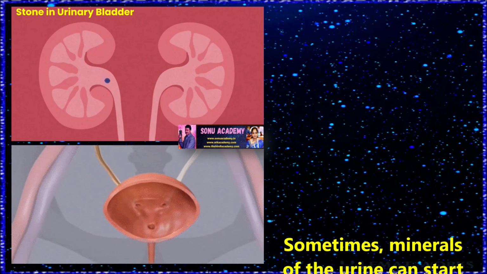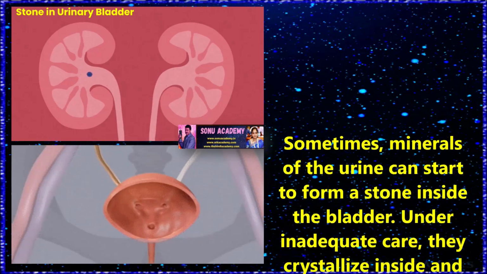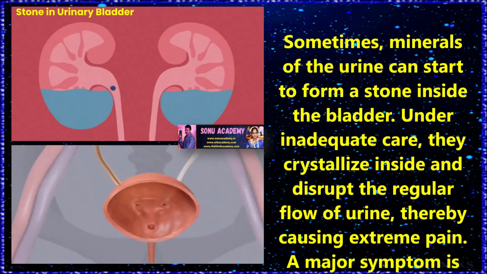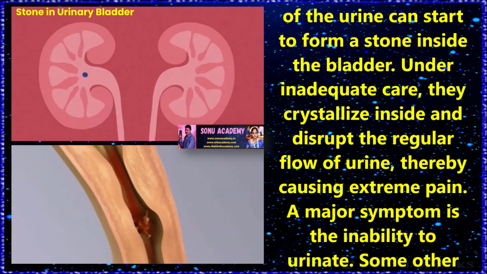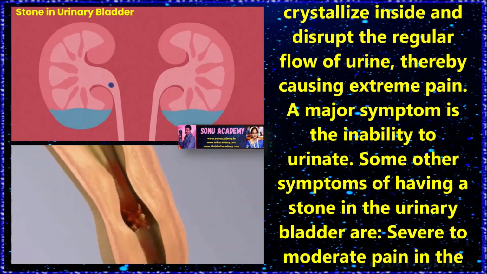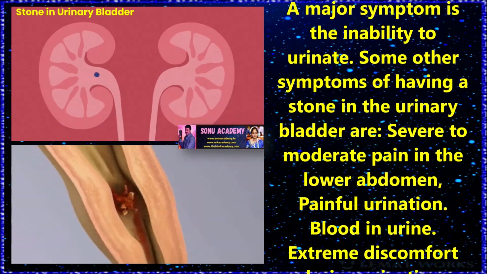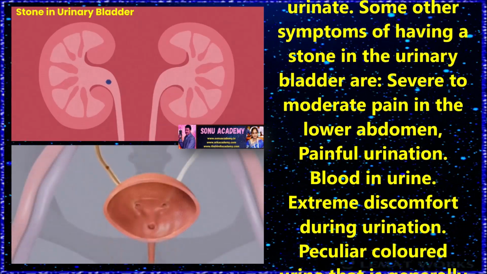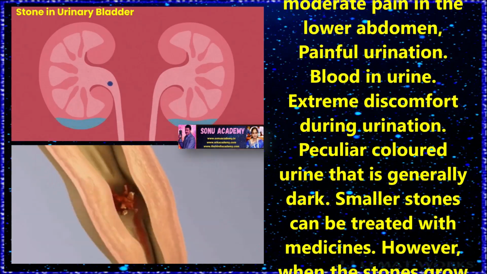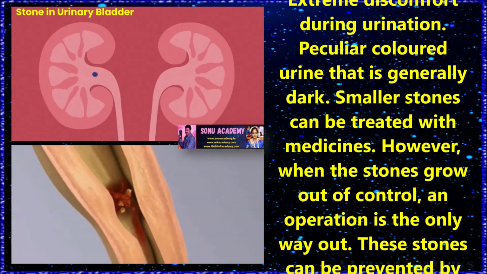Stone in urinary bladder. Sometimes minerals of urine can start to form a stone inside the bladder. Under inadequate care, they crystallize inside and disrupt the regular flow of urine, thereby causing extreme pain. A major symptom is the inability to urinate. Some other symptoms of having a stone in the urinary bladder are severe to moderate pain in the lower abdomen, painful urination, blood in urine, extreme discomfort during urination, and peculiar colored urine that is generally dark.